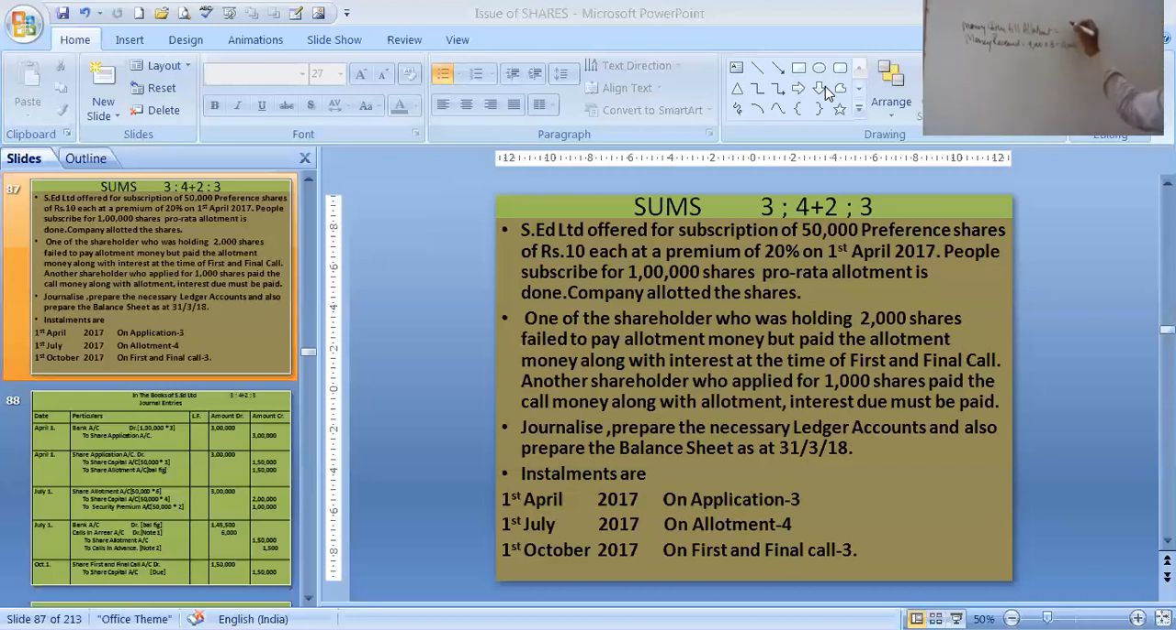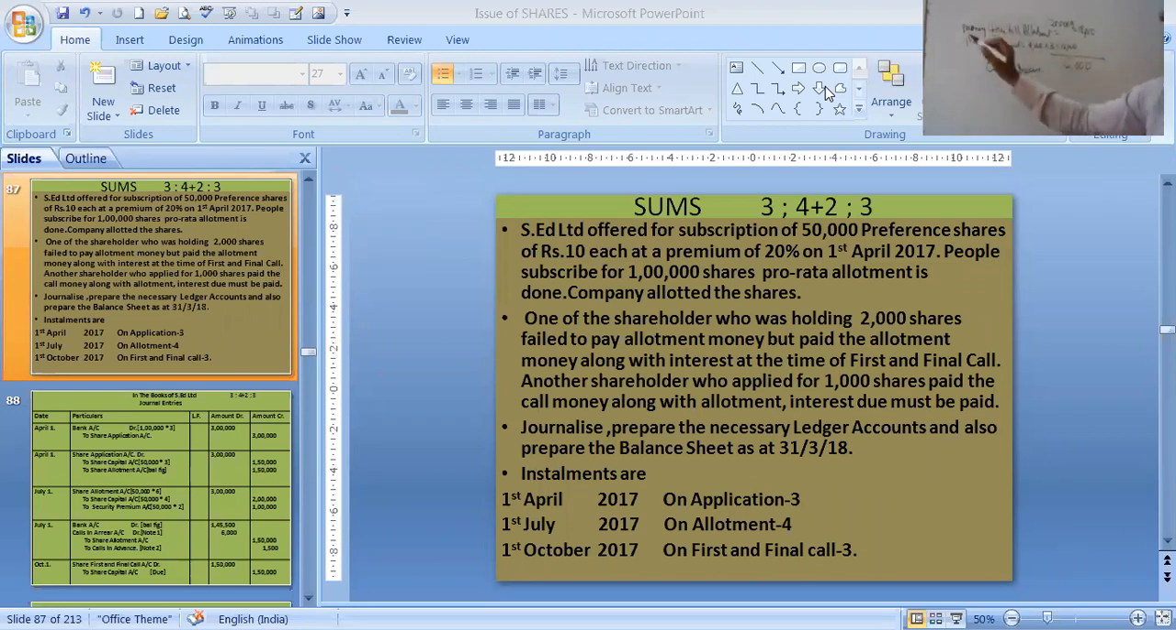How much? You see, 3 rupees was application and 6 rupees was allotment, 4 rupees plus 2 rupees the premium money. So that means 9 rupees per share. And how many shares have we allotted? We have allotted only 2,000 shares, so it is 2,000 into 9. That is 18,000 due from them. And we have received only 12,000. So how much is calls in arrear? 6,000. See, this way also you can find out the calls in arrear.